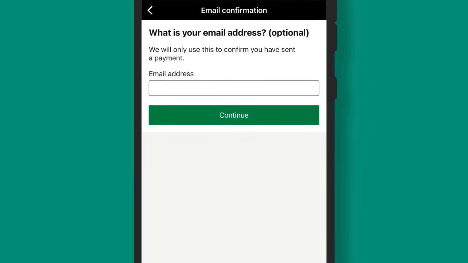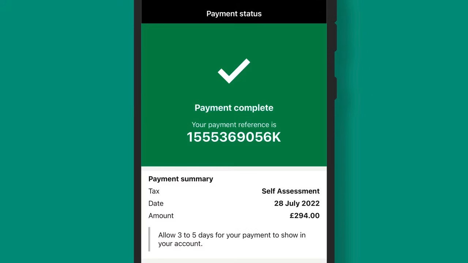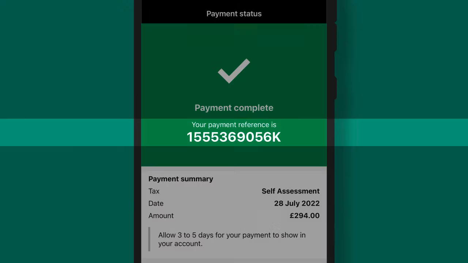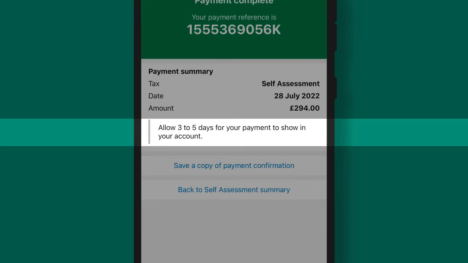You can add your email address if you'd like an email confirming your payment. You'll see confirmation of your payment along with a payment reference number. Please allow up to 5 days for the payment to show on your account.